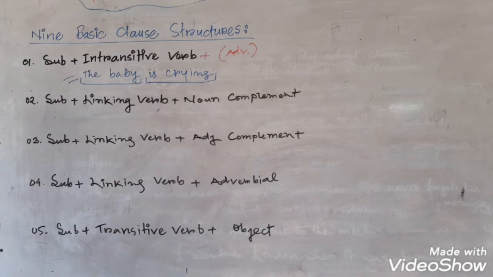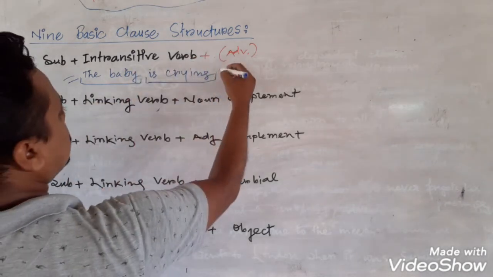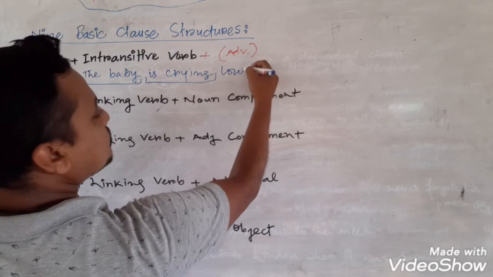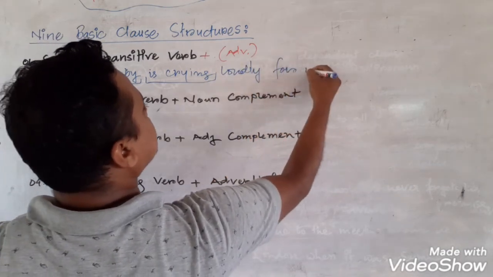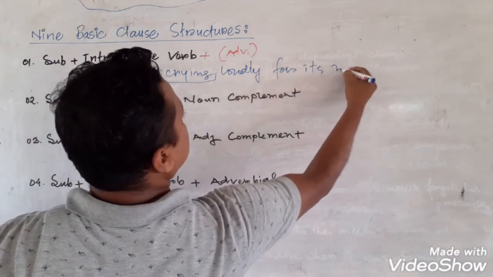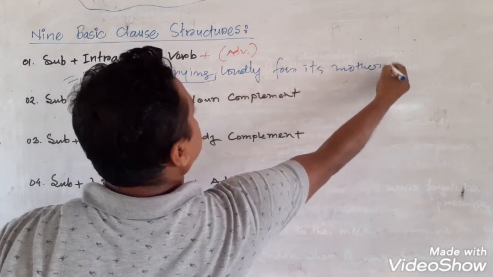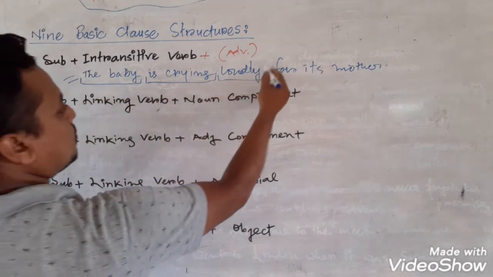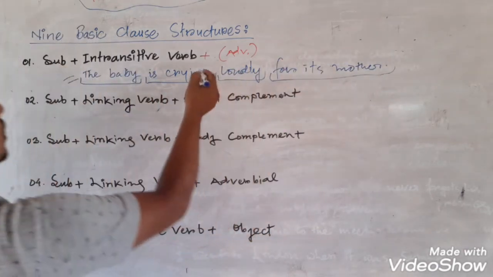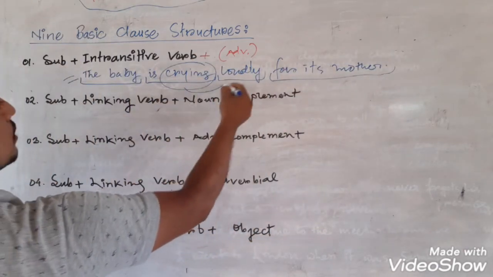So with this basic structure, you can add adverbials according to your free will. For example, the baby is crying loudly for its mother. So you see, I have added 2 adverbials with the verb crying.